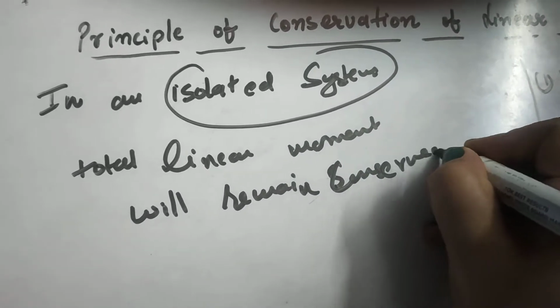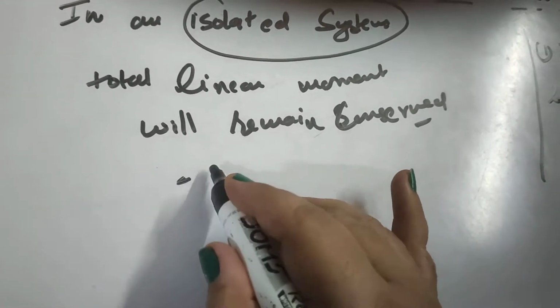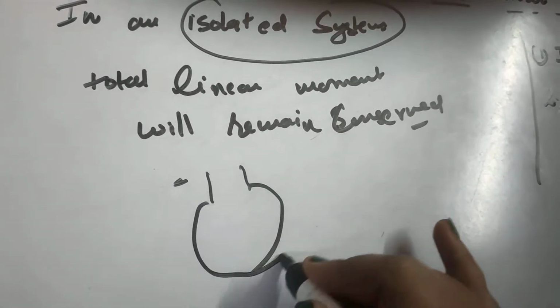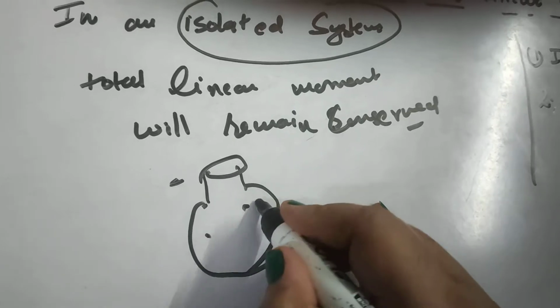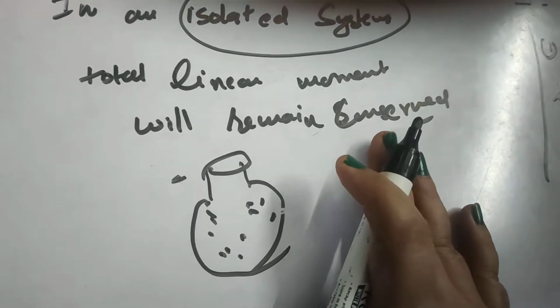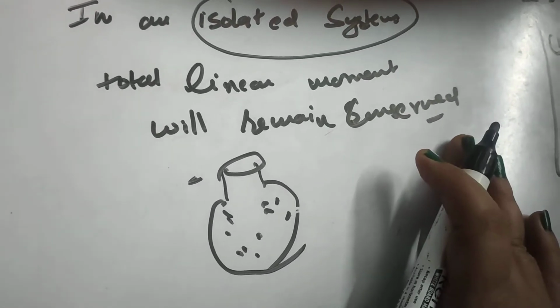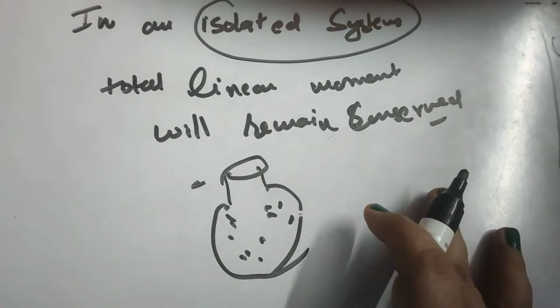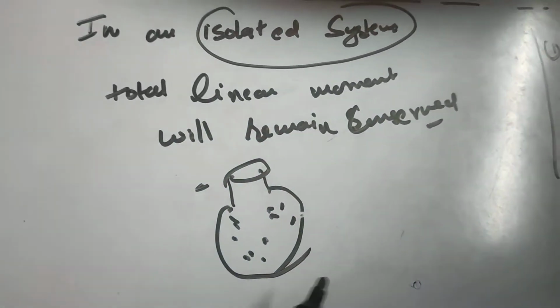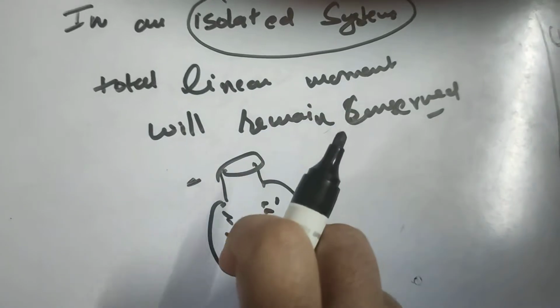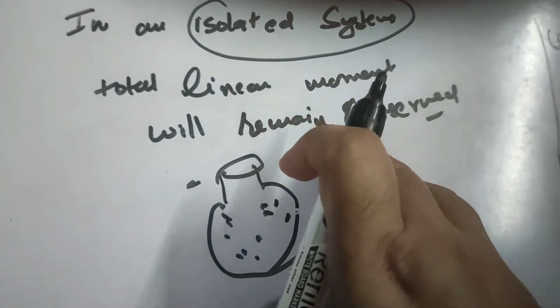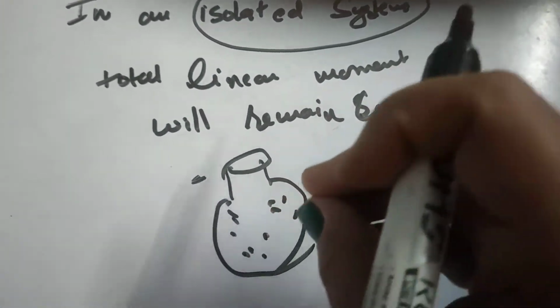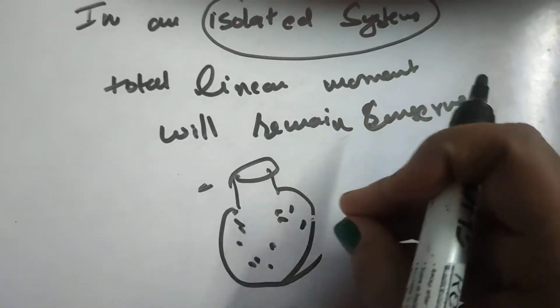Now to understand this, let us consider we have a container which is filled with gas molecules, right? We know that the gas molecules are randomly moving and colliding with each other. Since we are not applying any force on this container, this is considered an isolated system consisting of individual bodies as gas particles.